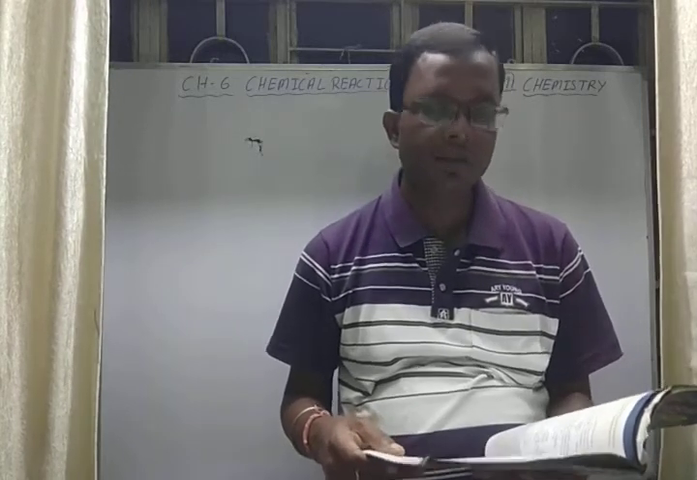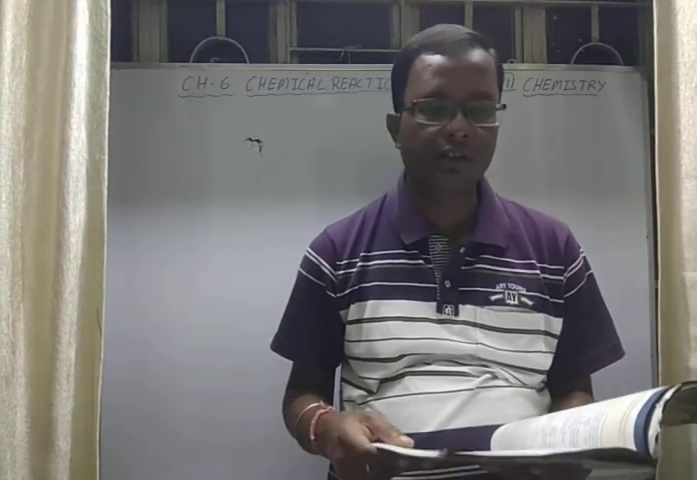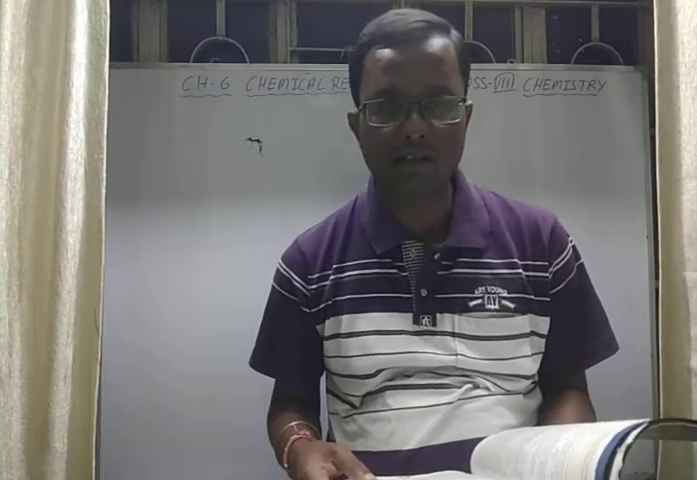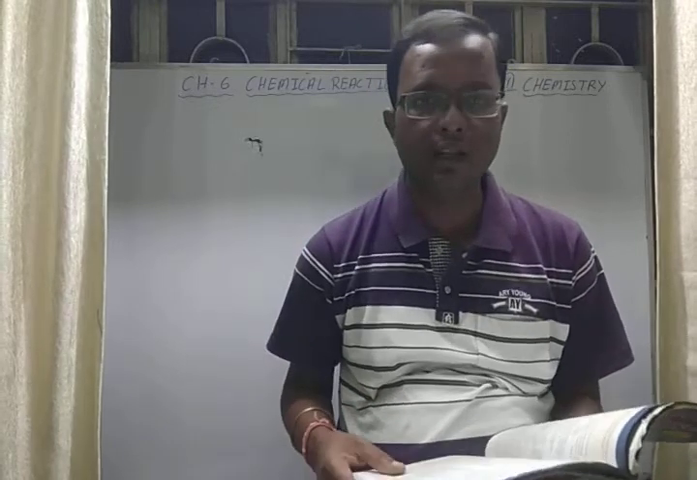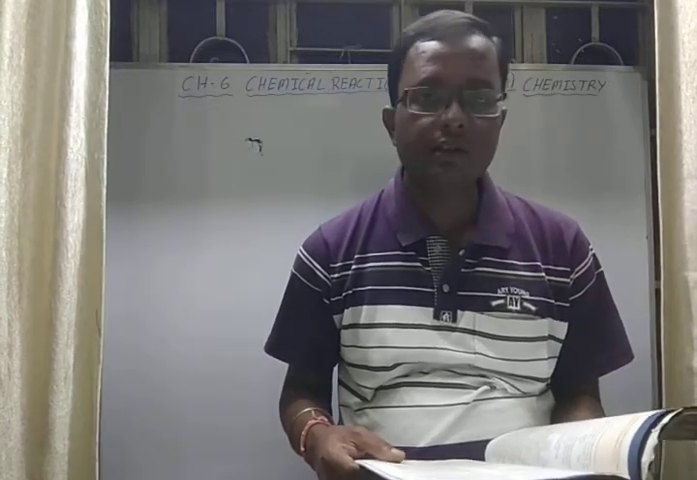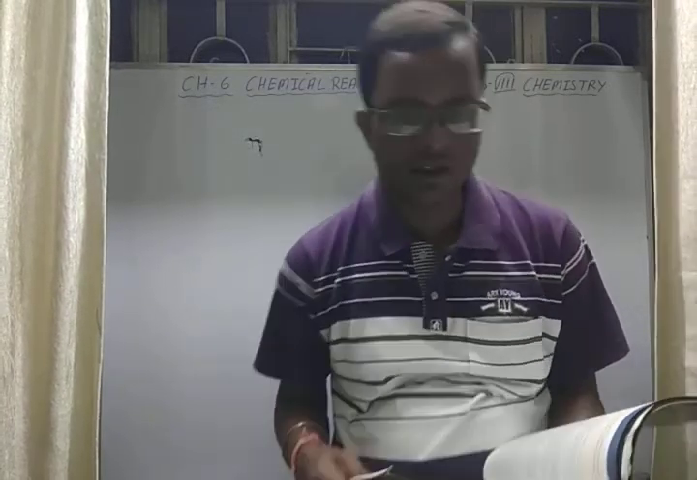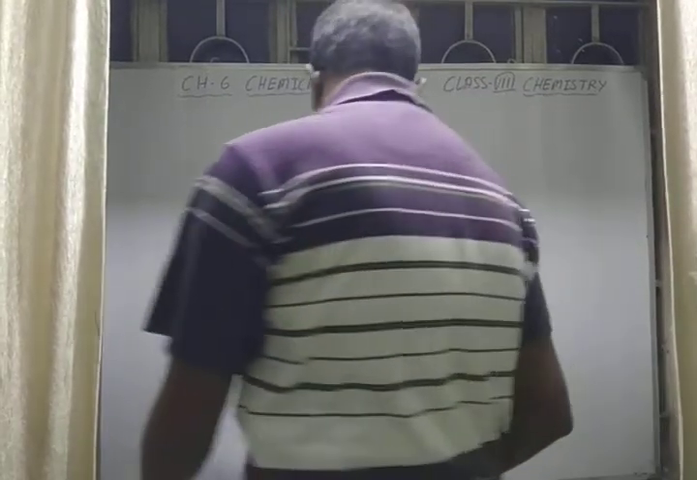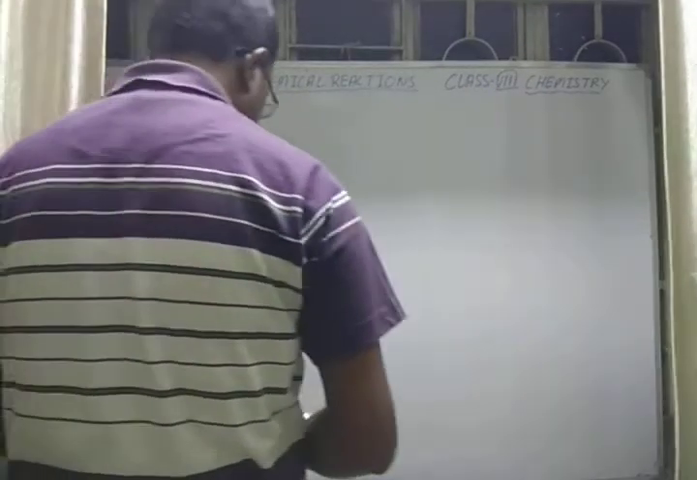Here the first topic is the conditions necessary for chemical reaction. As all of you know, in class 7 you have already studied these conditions. First of all, for a chemical reaction to take place, we have to provide some special conditions, otherwise the reaction doesn't happen. First is close contact.